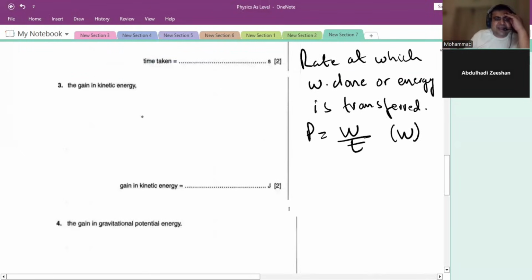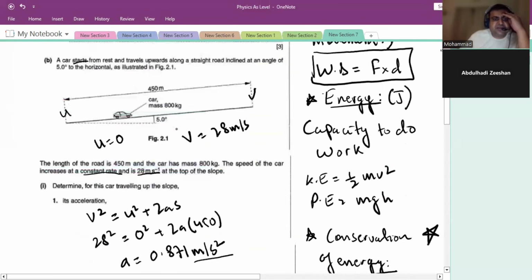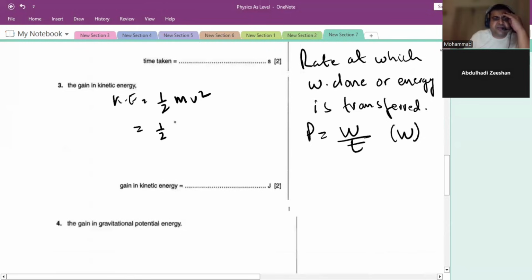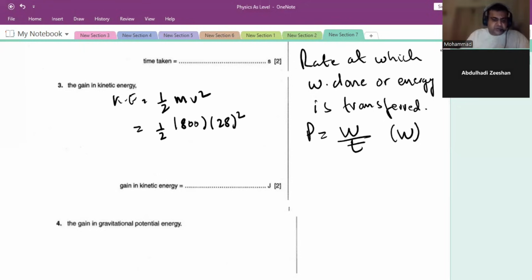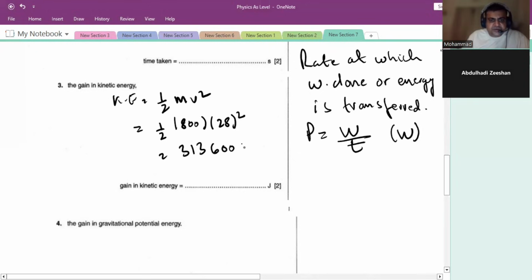So we see the gain in kinetic energy. Kinetic energy is basically half mv square. We know the mass of the car. What's the mass of the car? 800 kilograms. That's right. So we put 800 in place of mass and we place velocity 28. 28 velocity, right? Right. 28 square times 800 divided by 2. So we get 313,600 joules. So that's the gain in kinetic energy, right?